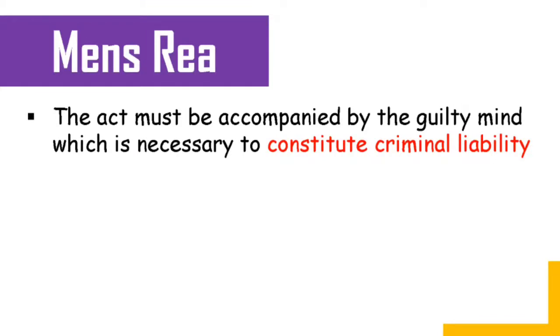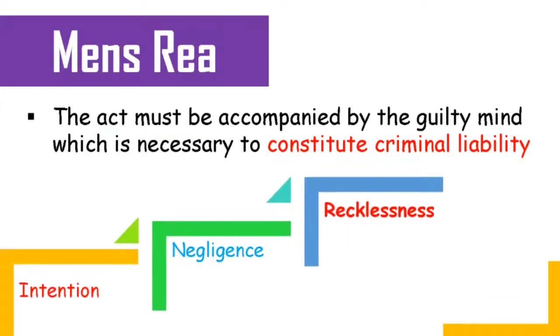Now let's understand what really is mens rea. Mens rea means the act must be accompanied. Whatever criminal act is being done by a person, it must be accompanied by a guilty mind, meaning there's something bad in his mind, to constitute criminal liability, which is quite necessary. Now mens rea has three types. The three types are intention, negligence and recklessness. These are the three types of mens rea that we need to understand.